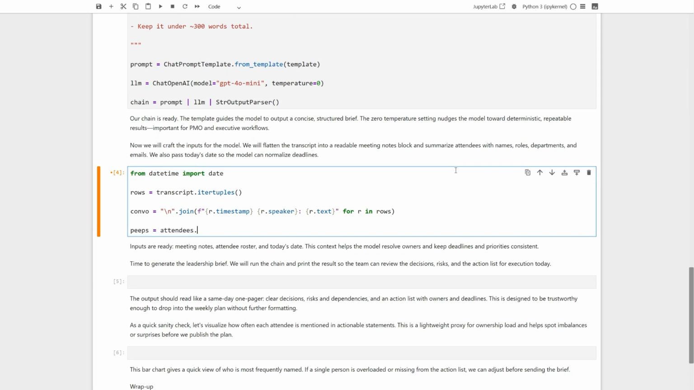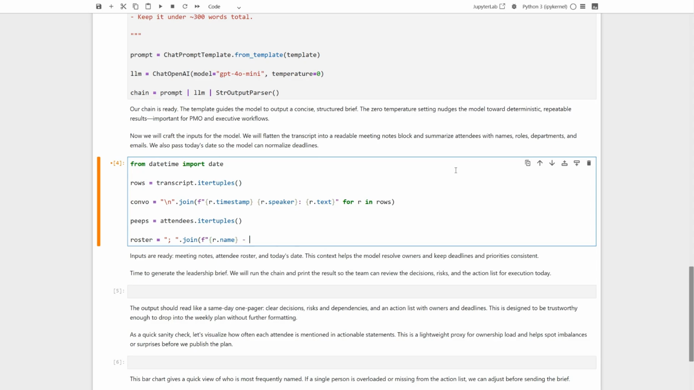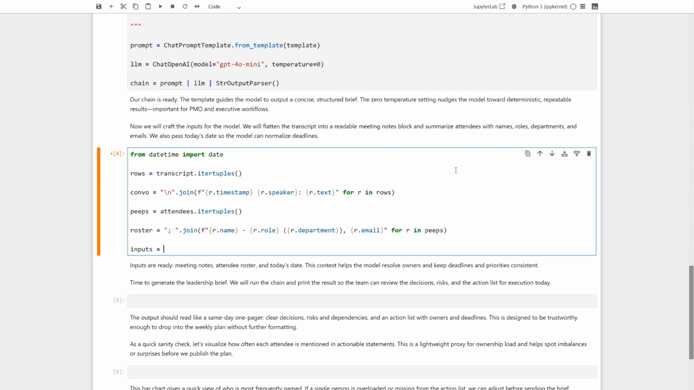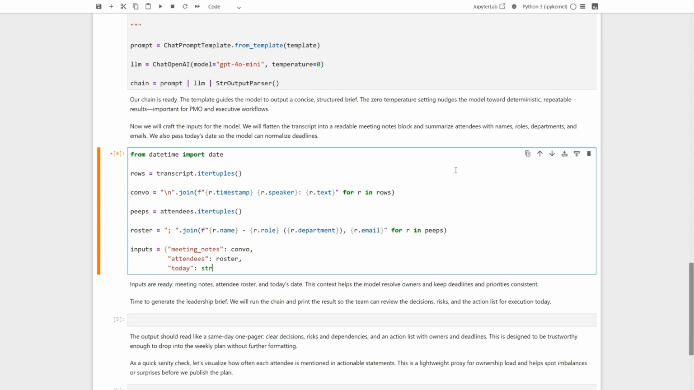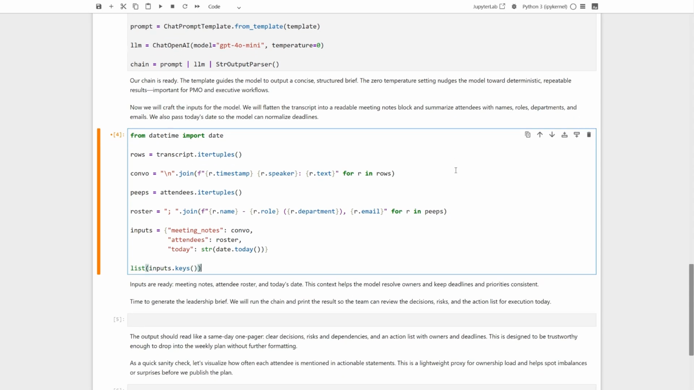We'll do the same for the attendees table, converted into row objects for easy formatting. Next, we compose a readable roster, name, role with department, and email, joined by semicolons so it reads like a tidy list. Time to bundle everything. The meeting notes, the roster, and today's date converted to a string inside a single inputs dictionary, ready for templates or an API call. And as a quick sanity check, I'll list the dictionary's keys so we can see our 3 fields are in place.